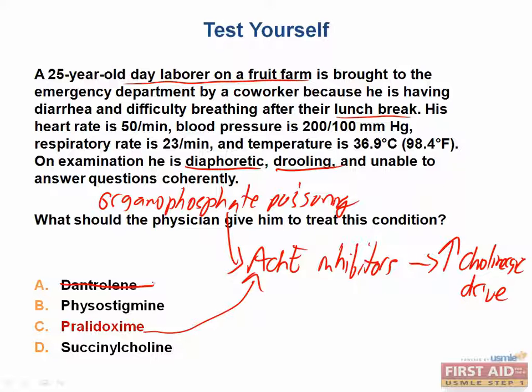Dantrolene is used to treat malignant hyperthermia, as well as neuroleptic malignant syndrome, through preventing the release of calcium. We discussed that. Physostigmine is an acetylcholinesterase inhibitor itself and would only worsen organophosphate poisoning. Lastly, succinylcholine is a neuromuscular blocking agent that is potentiated in the presence of acetylcholinesterase inhibitors and would not be used in this case.